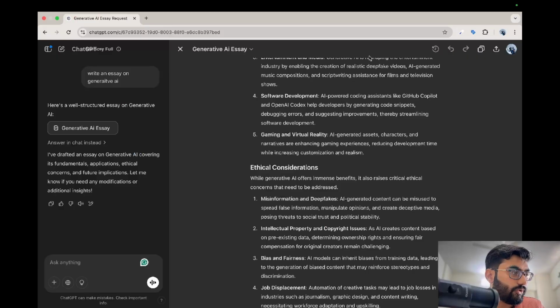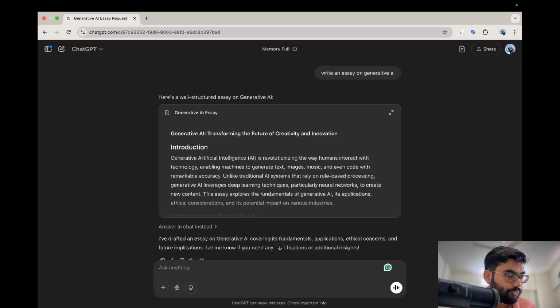For example, if I go back to the same prompt and ask how many earned leaves my company provides. Remember, this particular question is specific to my company, and ChatGPT does not have any information about my company, so it does not have any information about the earned leaves either, because I have never trained the ChatGPT model on this data set.